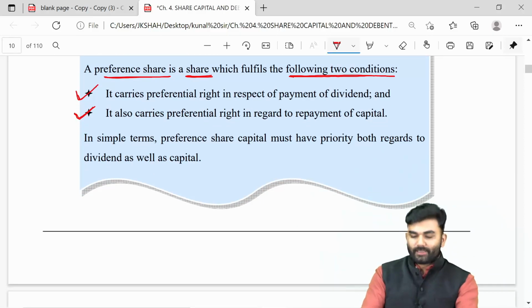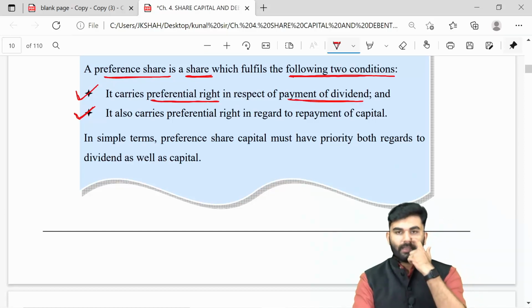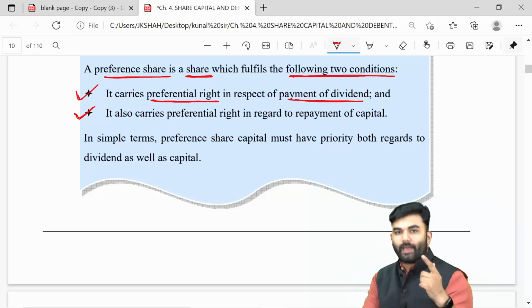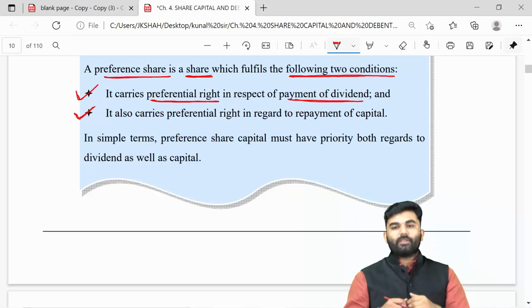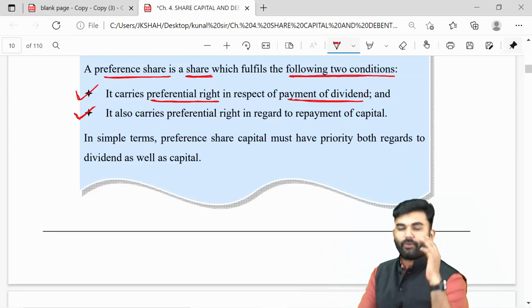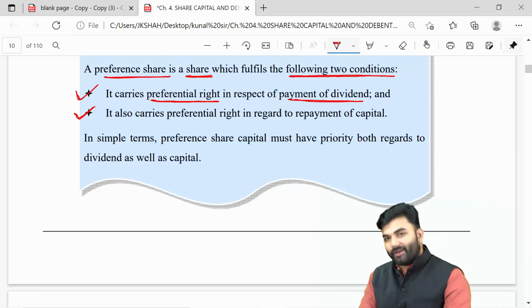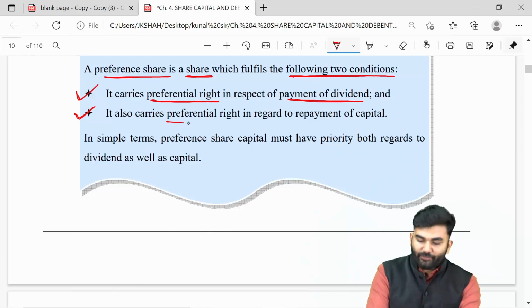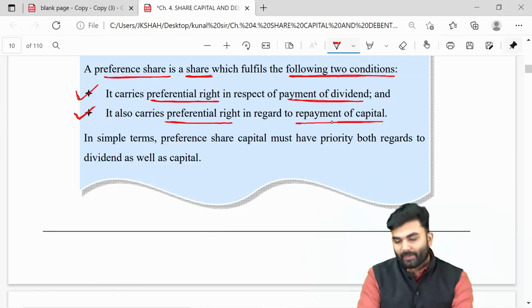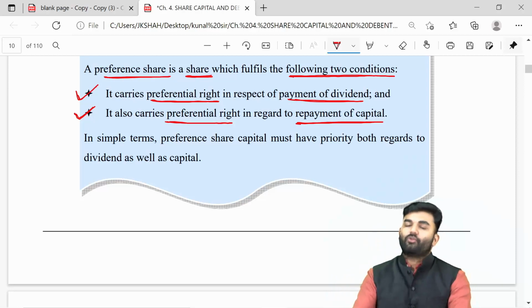A preference share is a share which carries a preferential right in respect of payment of dividend. Whenever the company declares dividend, the very first right to receive the dividend belongs to the preference shareholder. You also have a preferential right towards the repayment of capital. If the company goes for liquidation, the assets will be sold off and the liabilities paid off.